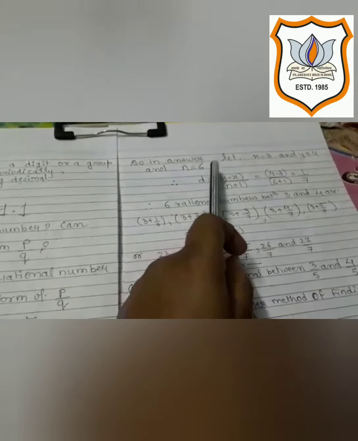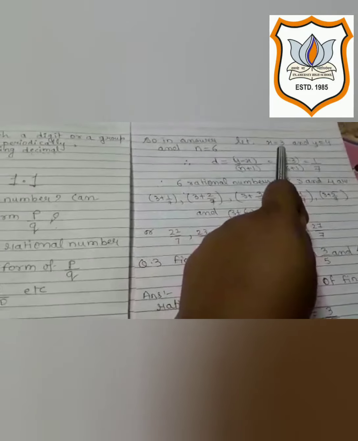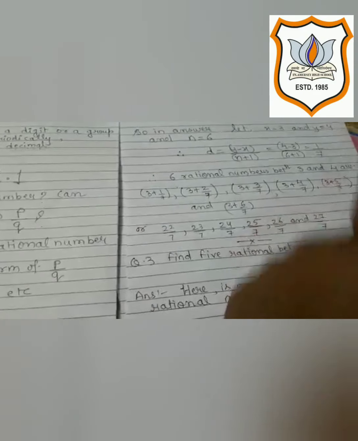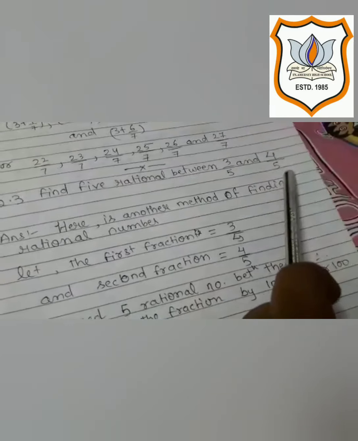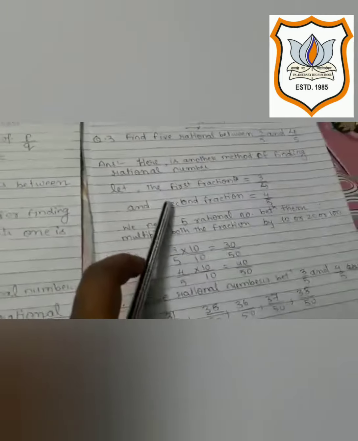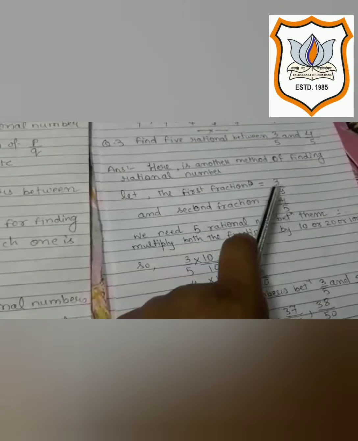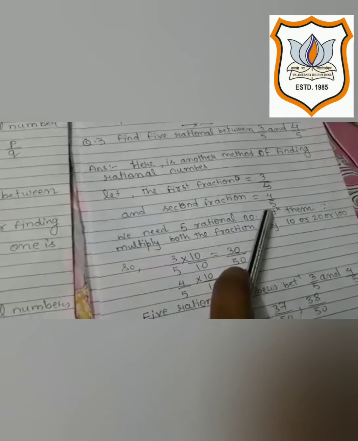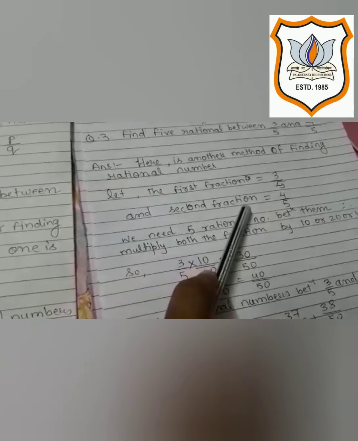This time they have already given it in the fractional form. In the first question they have given you not the fractions, only the simple whole numbers, but you can change them into 3 upon 1, 4 upon 1. But here they have already given 3 upon 5 and 4 upon 5. And our previous method is very easy. For example, we have two fractions. The first fraction is 3 upon 5 and the second fraction is 4 upon 5. And you need to find 5 rational numbers between them.